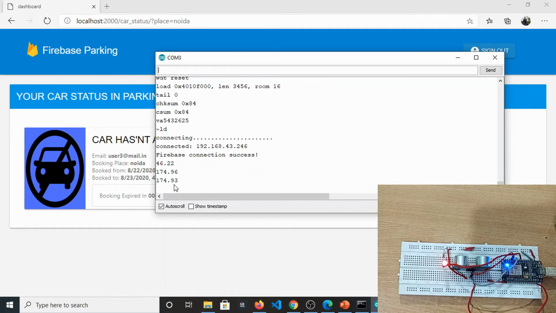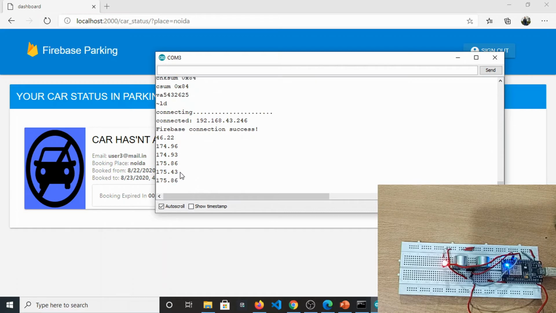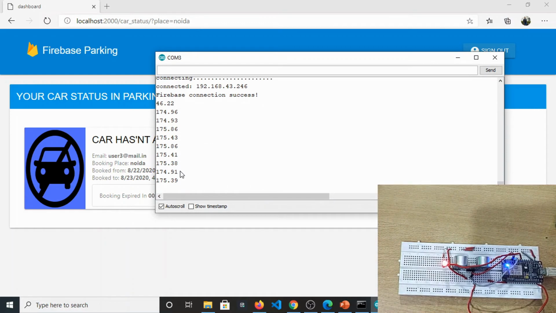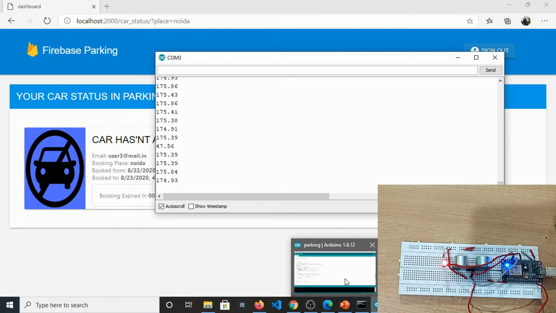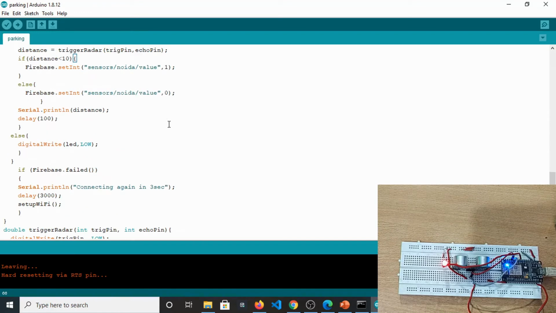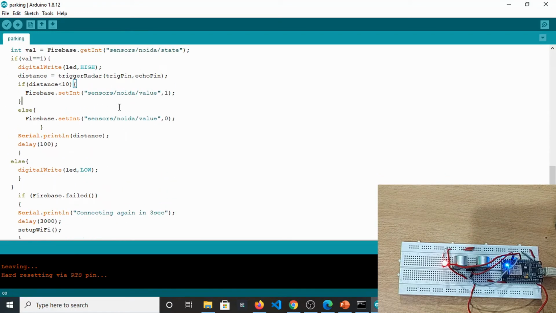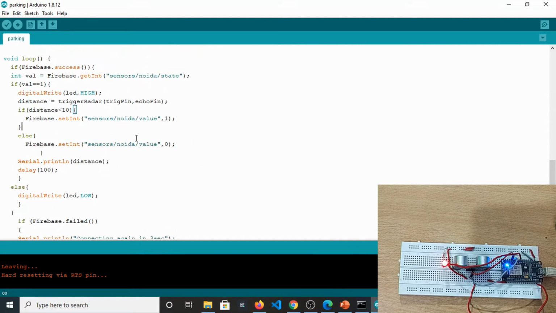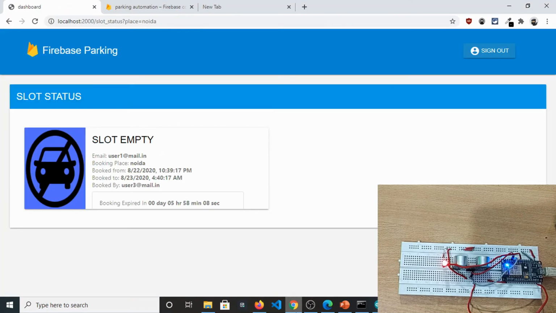It's connected, and the distance right here, you can see is 175 centimeters, that is, no car is above the sensor right now, this ultrasonic sensor. So according to my logic, the distance should be less than 10 centimeters. This code is for the Noida location, and we will change our database and read the values and write to this location, and this will be read by the application right here.